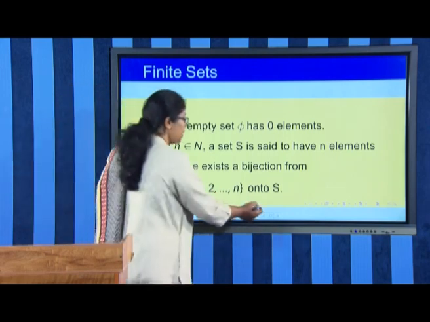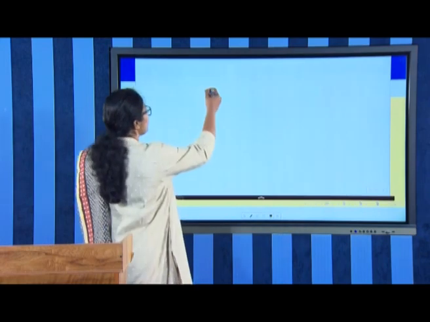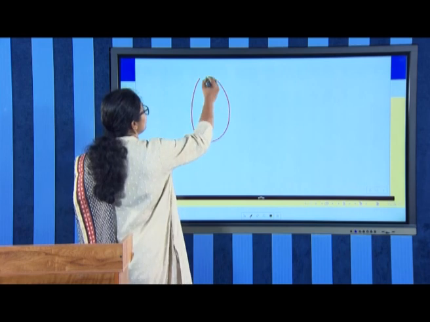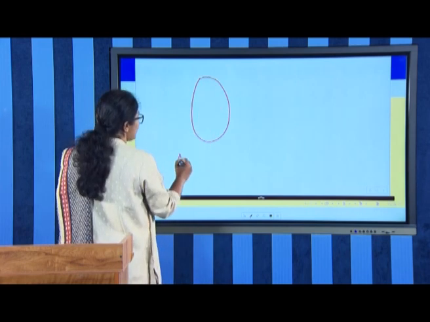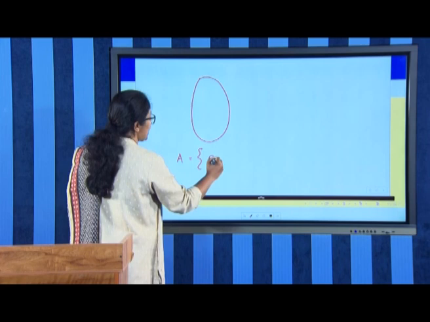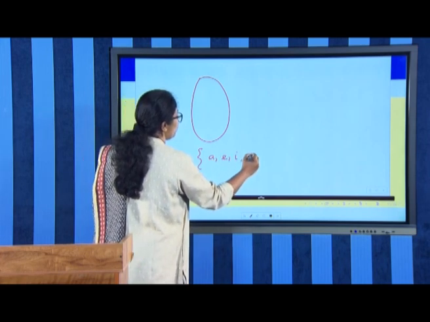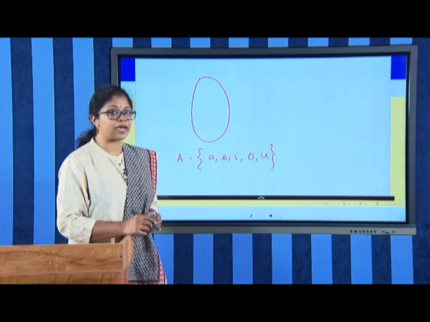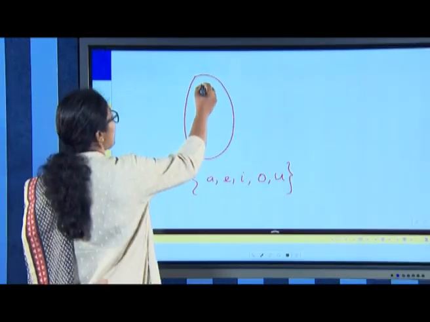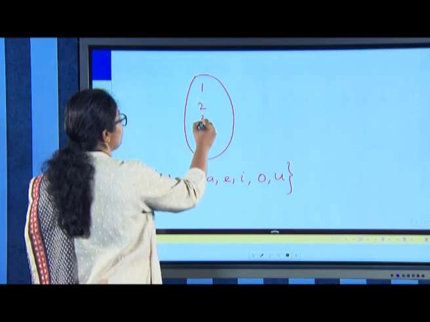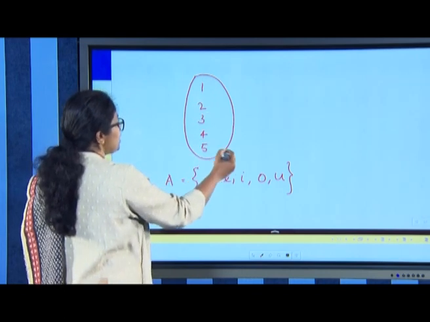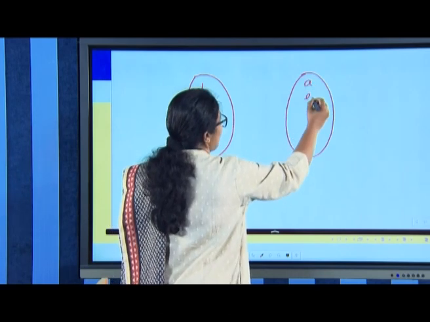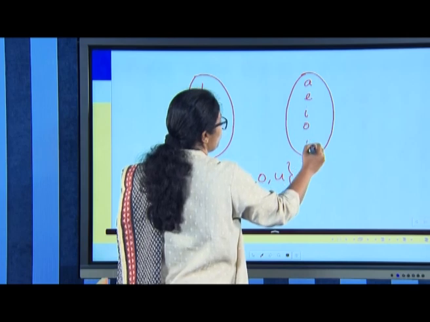Say, for example, the set A equal to {A, E, I, O, U}, the set of all vowels, is said to have 5 elements because we can have a 1-1 and onto mapping from the set {1, 2, 3, 4, 5} onto {A, E, I, O, U}.